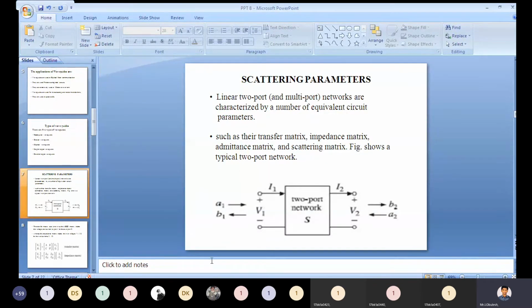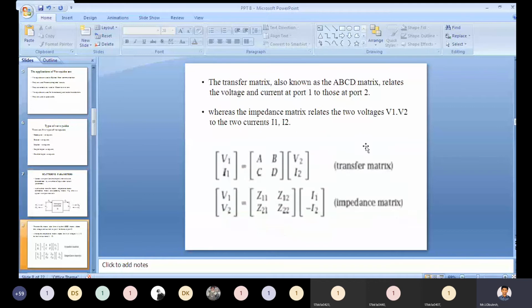We apply two incoming signals A1 and A2, and we get the outgoing signals B1 and B2. For the input signal, the voltage at terminal 1 is V1 and at terminal 2 is V2. Here the current flow is I2, and here the current flow is I1.